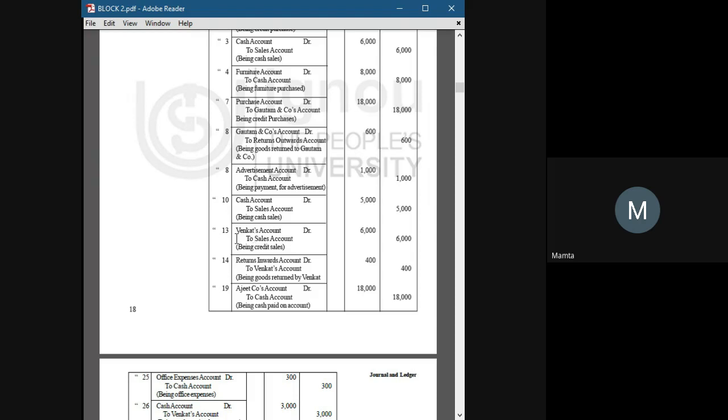But now it has been mentioned that we have sold the goods to Venkat, and it shows that we have made a credit sale. So we have to mention the name. Why are we mentioning his name? Because we have to know to whom we have sold the goods, and from whom we have to take the amount. That's why we have to mention the purchaser's name, so that we can remember that he or she has to pay us, or owes us. Is it clear now?